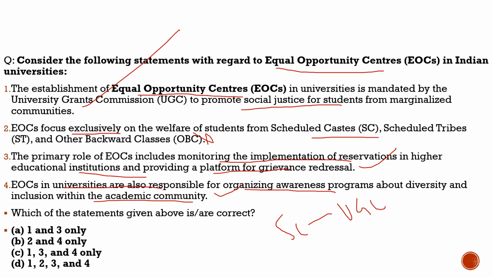We can eliminate option 2. We are left with 1, 3 and 4. The correct option would be option C.